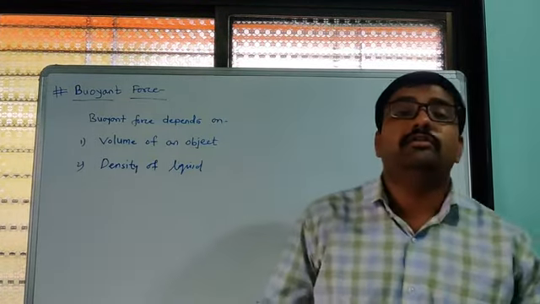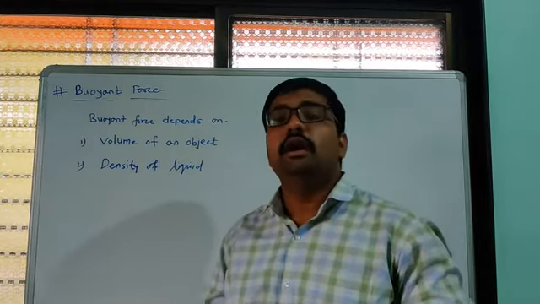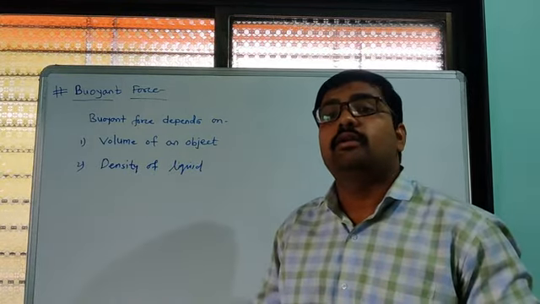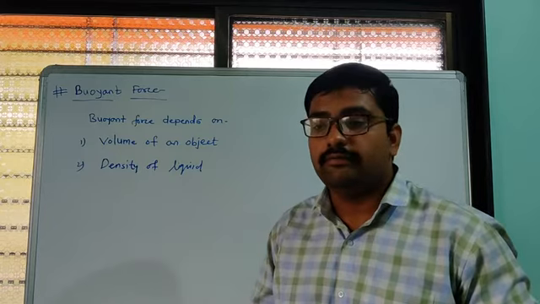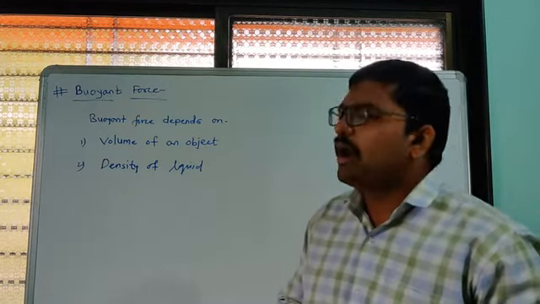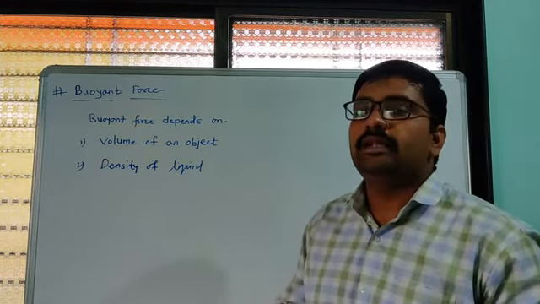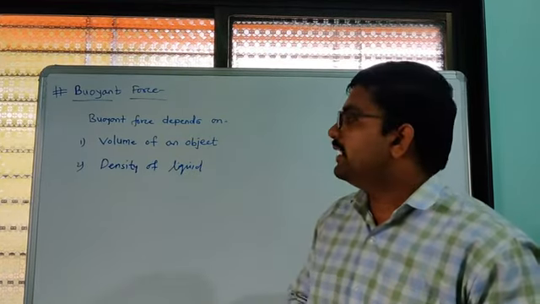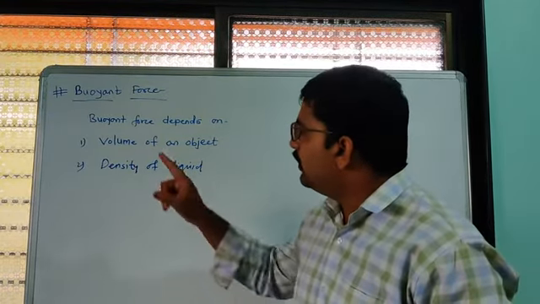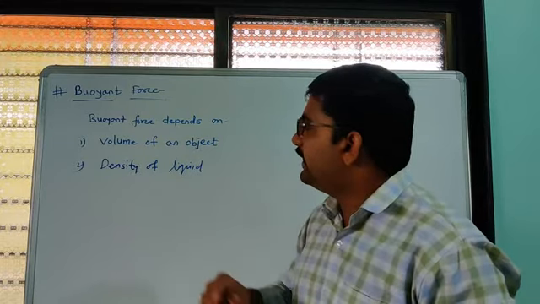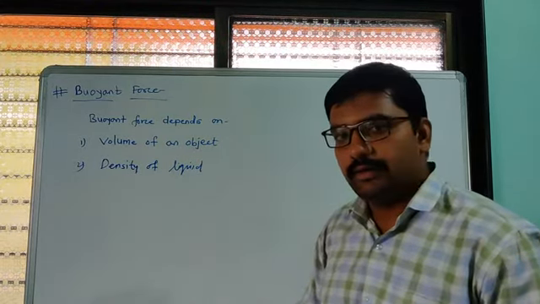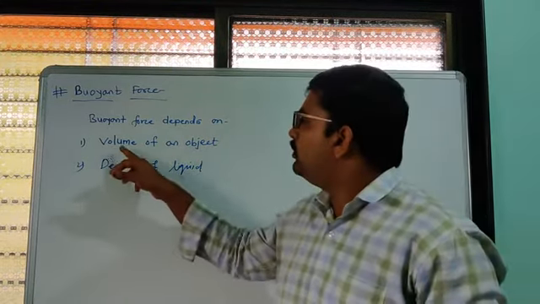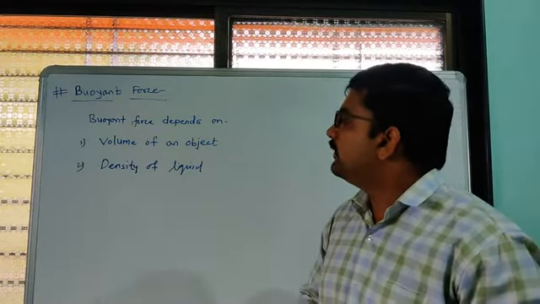So we have studied the buoyant force. Buoyant force is an upward force acting on an object when it is in a liquid. Now this buoyant force depends on some factors. There are two factors: first of all, the volume of an object, and then the density of a liquid. So the volume of an object is one factor.